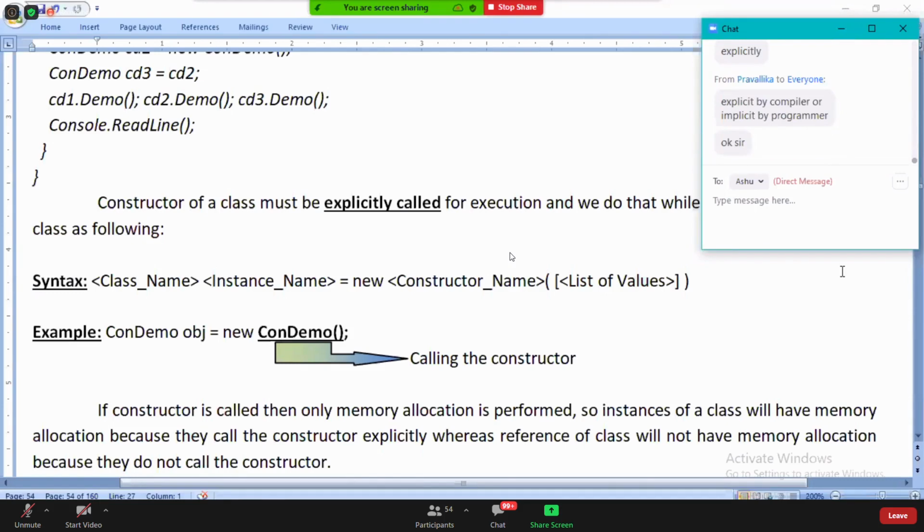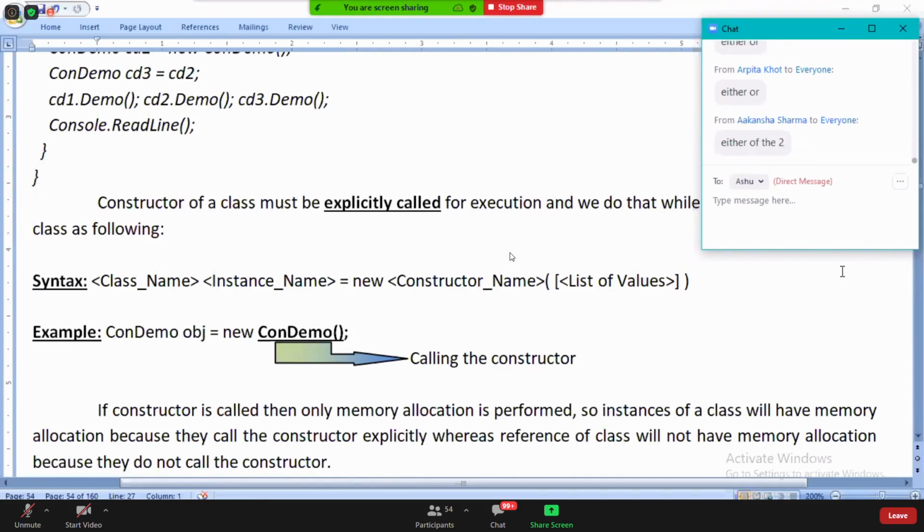Both constructors will not be defined for you at any point of time. Are you clear? So what is the answer? Either or.